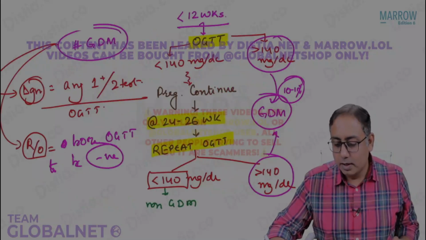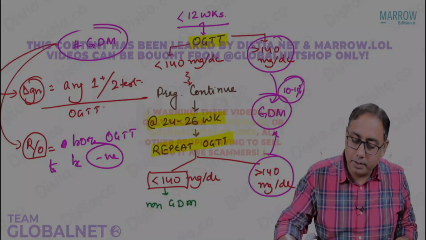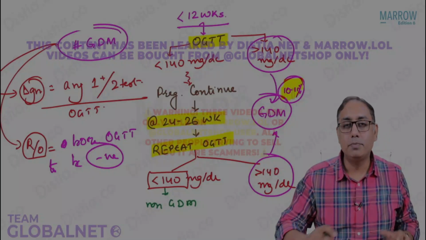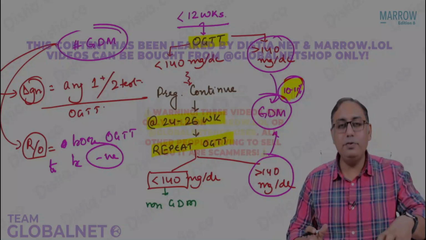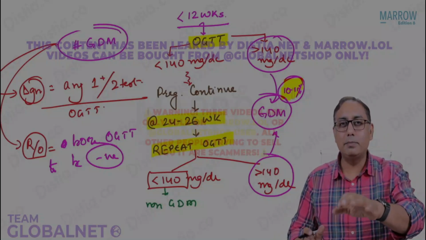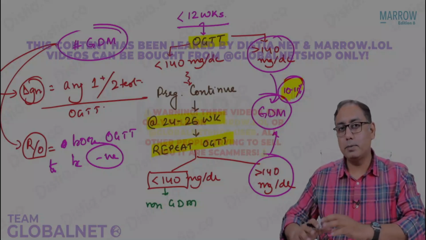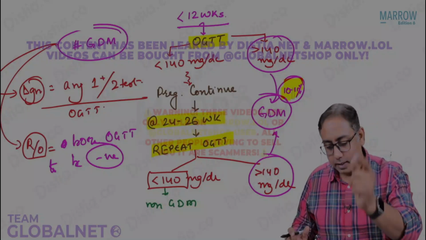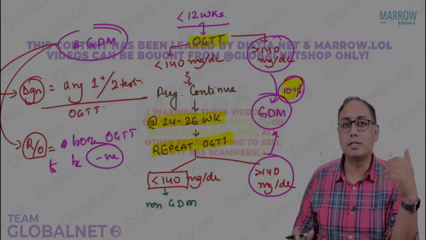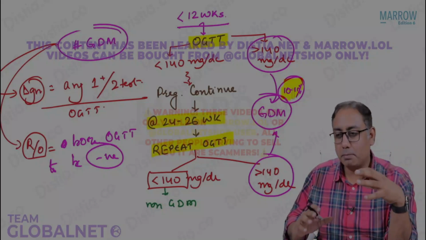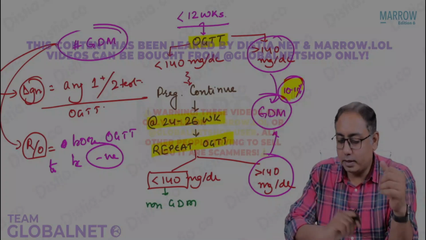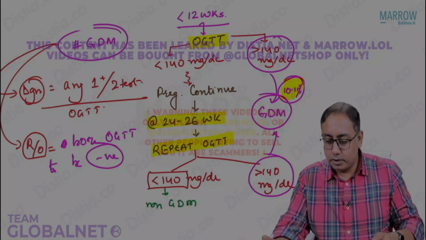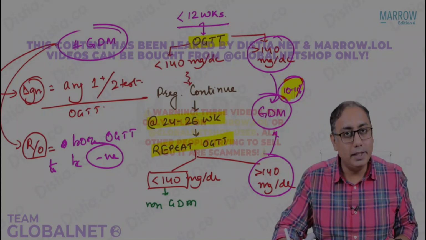So these are just numbers. Maybe sometimes the examiner may be interested in asking, because that's how the program is designed: out of all the pregnant females, we will be expecting 10-11% as GDM. Out of all the GDMs, we will be expecting 1-2% to need insulin. Otherwise, we think that they will be managed with the medical nutrition therapy. So that's all that you need to know about GDM screening.